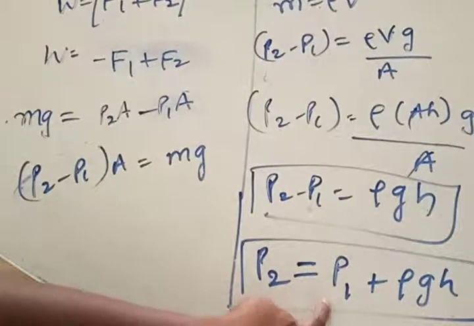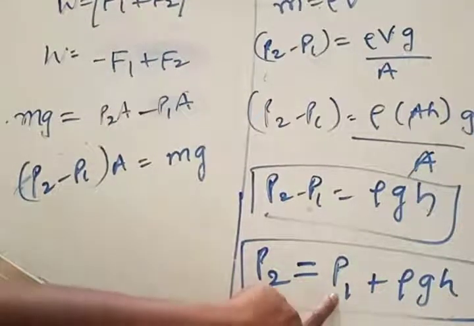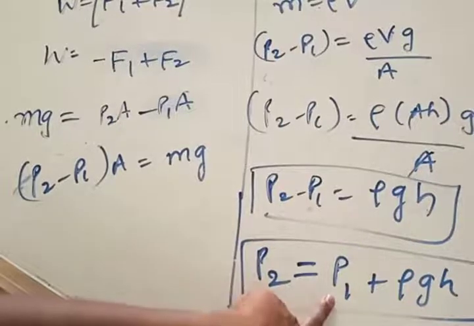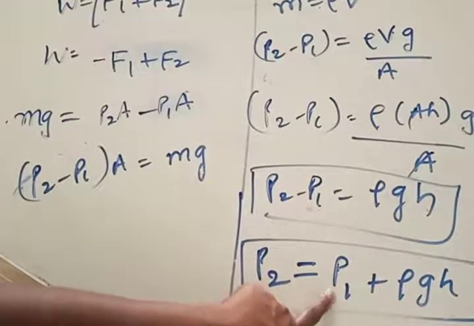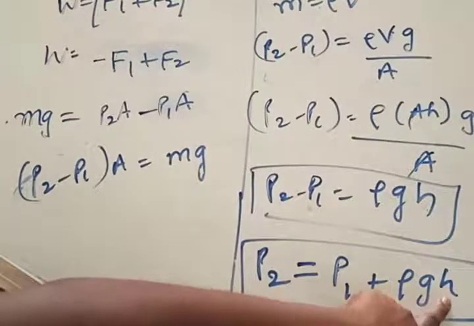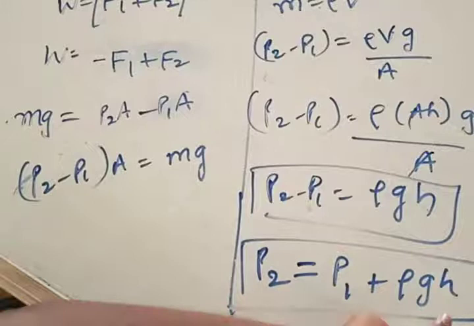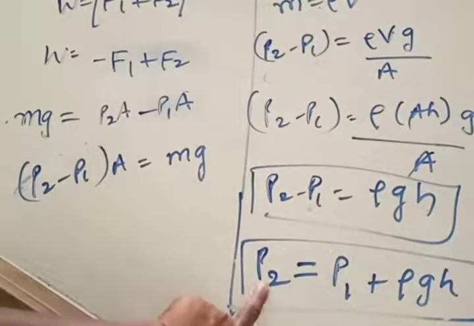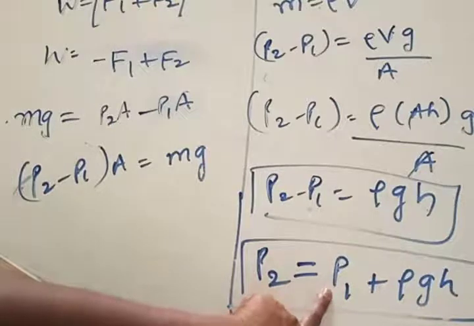Now imagine this equation. This pressure P1 is the pressure acting upon us when we are standing on the bank of the river. Now there is no height for you. If H is 0, you are not going any deeper inside. If H is 0, this whole term is 0. Then how much is the pressure acting on you? Same as the pressure on the top surface.